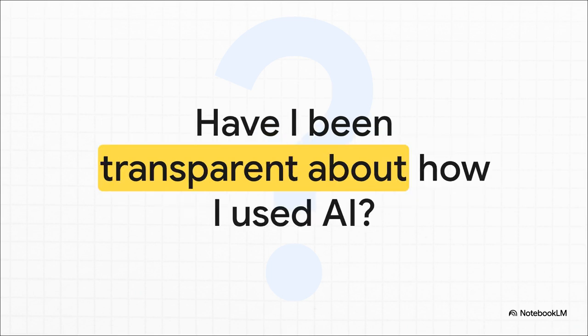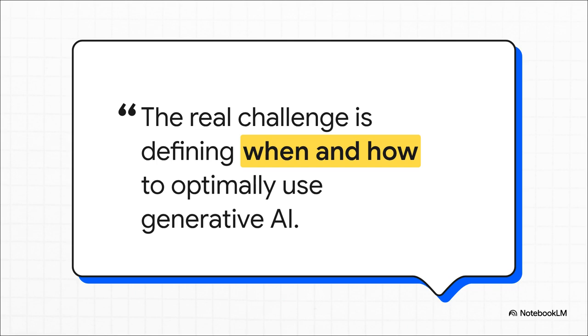And last but not least, question 4. Are you being totally transparent? The rules are clear. You have to tell people how you used AI, usually in your method section or a footnote. Honesty here is everything. It builds trust. So at the end of the day, it really comes down to this. AI is your co-pilot. It's not the pilot. You are in the driver's seat, and you are always responsible for where you end up.